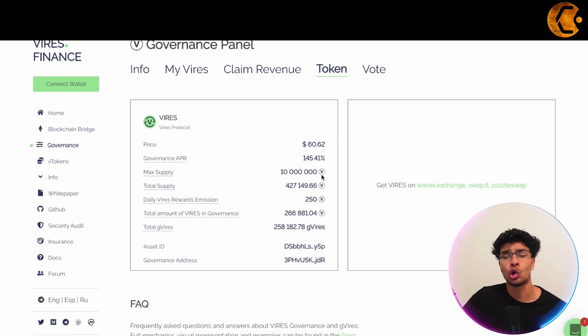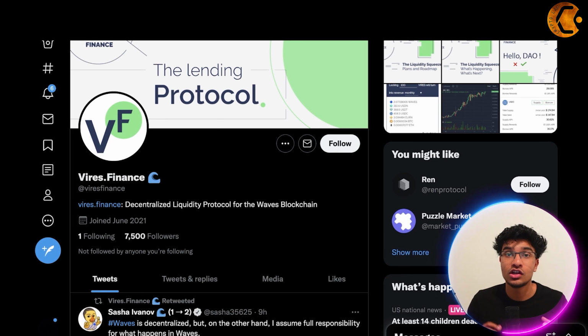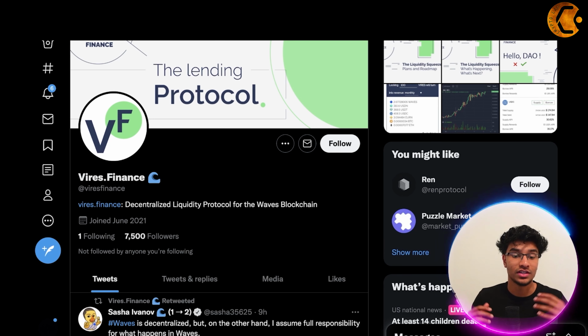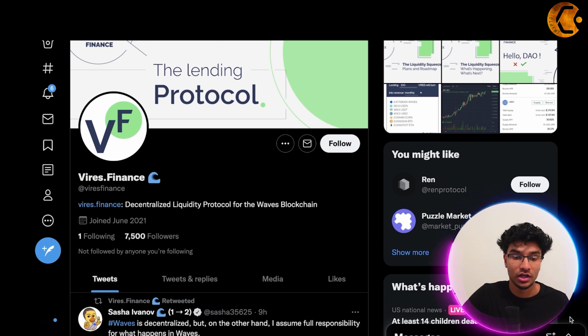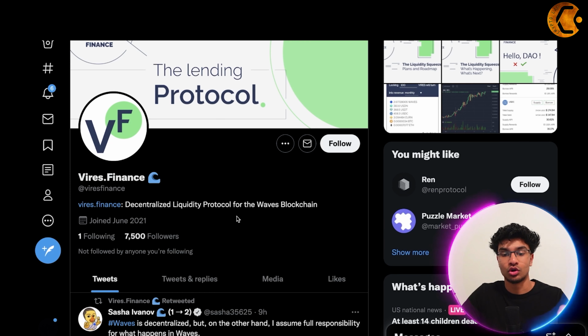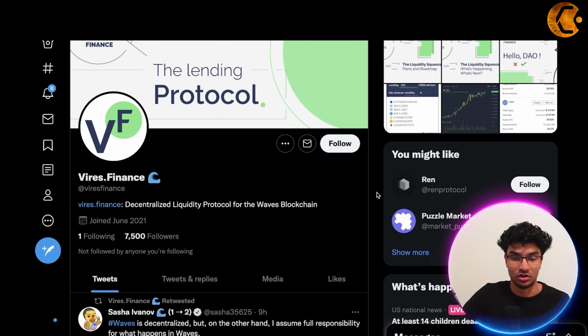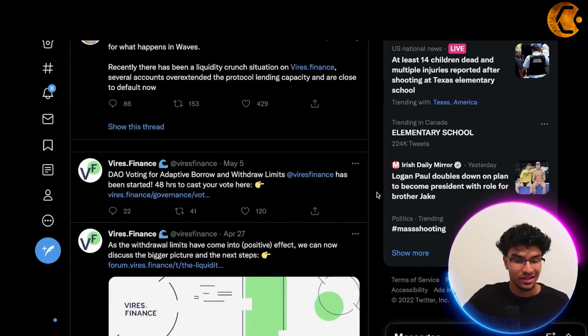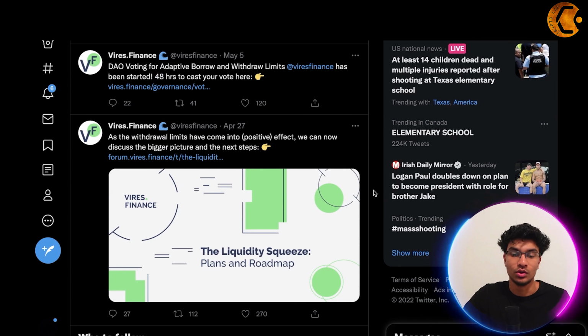Here are some of the token stats for the Vires protocol token. As you can see, the current price is $60.62. Taking a look at their community side of things, here is their Twitter page. As you can see, 7,500 followers, pretty good. And as you can see, decentralized liquidity protocol for the Waves blockchain. So they are on the Waves blockchain like we just covered. And this is a great place to really stay up to date with their community.